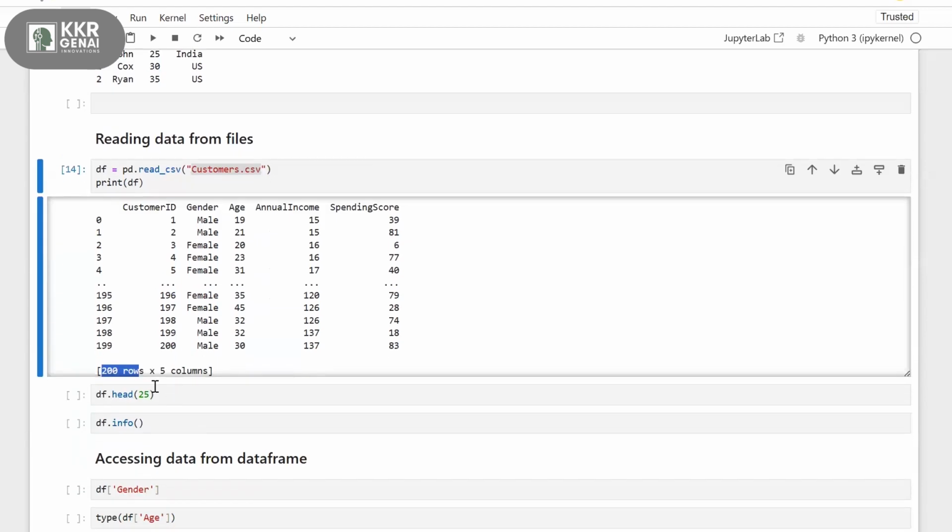So if I want to observe the first 5 records... where do we need to place the customers.csv file for reading?